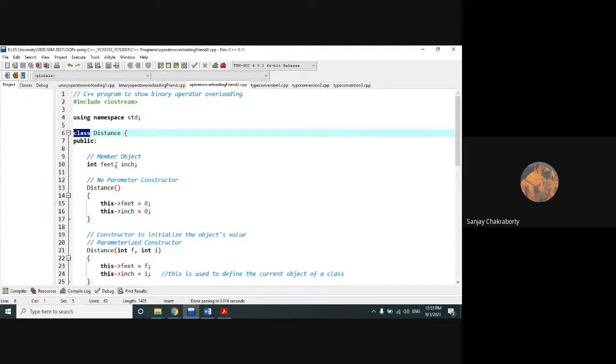So if I ask you how you can convert an integer data type into a class type or class object type, do you know the process? No, you don't know the process. That I am going to discuss in the next class: all kinds of conversion from user-defined data types to built-in types, or from one user-defined data type to another, that means from class to class or class object to another class object. Clear? Understood what is the necessity of learning type conversion in C++?